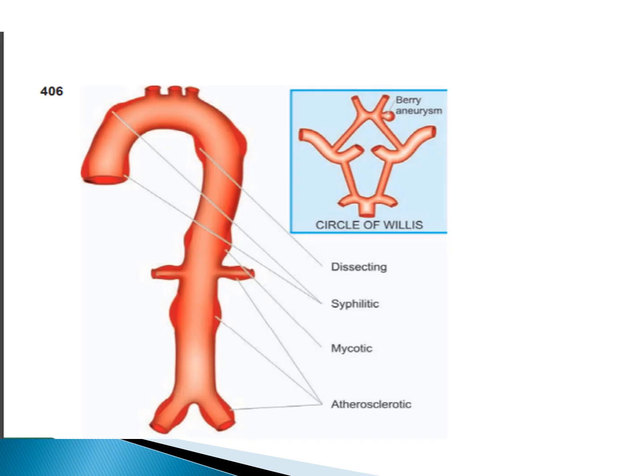So, according to location, we can see that this is the thoracic aorta where we can see the causes of syphilitic aneurysms. This is due to syphilitic aneurysms which occur in the ascending aorta and arch of aorta. Dissecting aneurysm also occurs in the ascending aorta or arch of aorta. Atherosclerotic aneurysms generally occur in the abdominal aorta. So they are shown here.